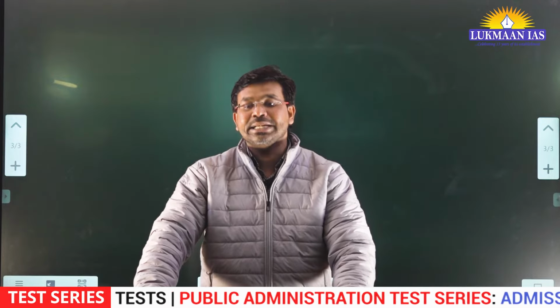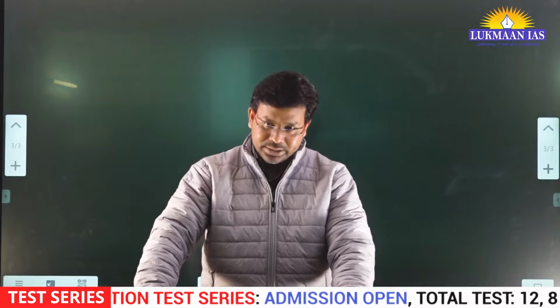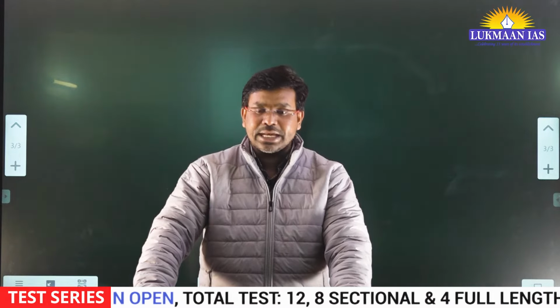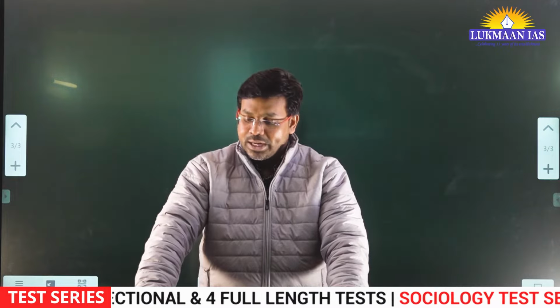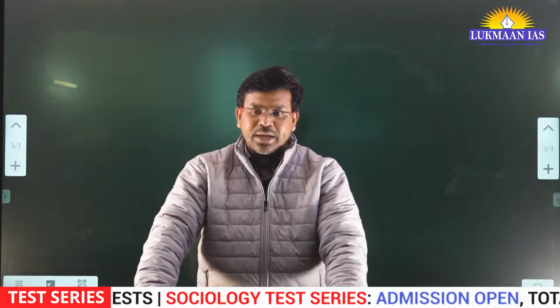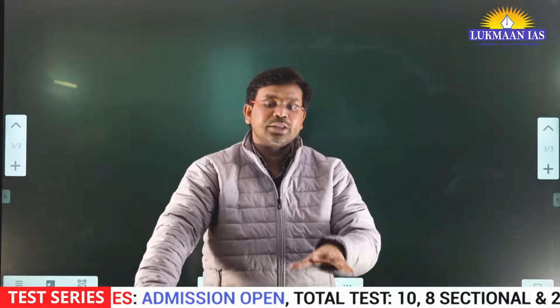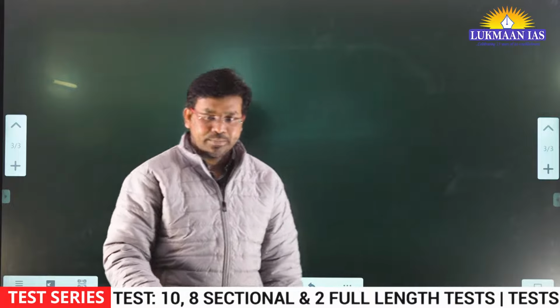There have been incidents where the ULFA faction has killed many army personnel, from the Indian Army and the Assam Rifles, operating in Assam. They have done bombing activities as well.